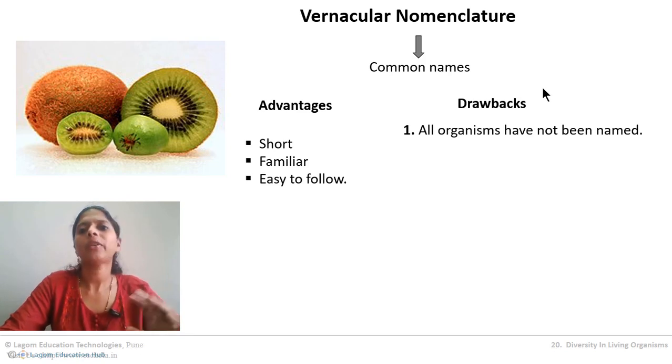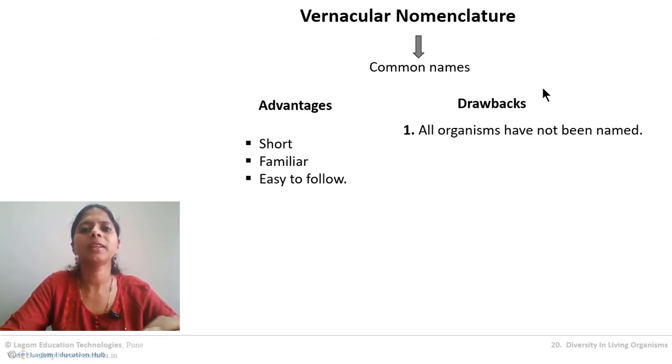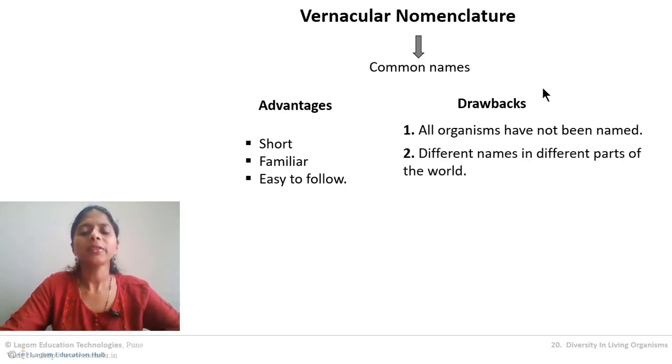We don't have a name in Marathi, in Hindi, in Kannada, in any Indian language, we don't have a name for kiwi. Likewise, some organisms which are not found in the surrounding area have never been named. So this is the first drawback. Now the second drawback is different names in different parts of the world. The best example is the mango tree. We call it amba, in English it is called mango, in Hindi it is called aam. So in different parts of the world, different names.